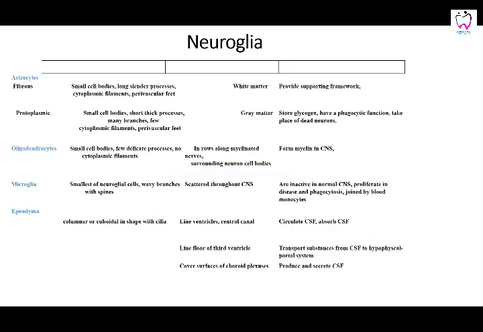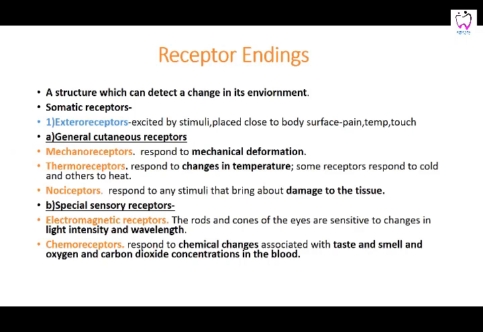Microglia are scattered throughout the nervous system, proliferate in disease, and are rejoined by the blood monocytes. So basically, they are the defense mechanism. Ependyma, columnar or cuboidal, line the ventricles or the cavities, and they circulate CSF, and are a double layer. When they invaginate, they produce the CSF. Then that was the nervous tissue, that is, the glial tissue, the supportive framework, and the main receptor cells or the active cells are the neurons.